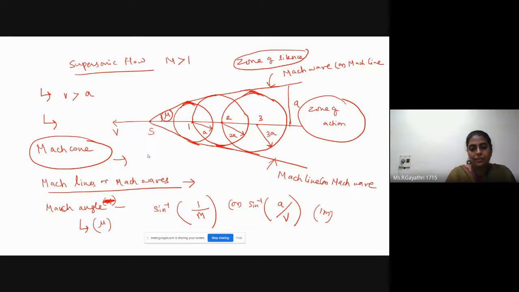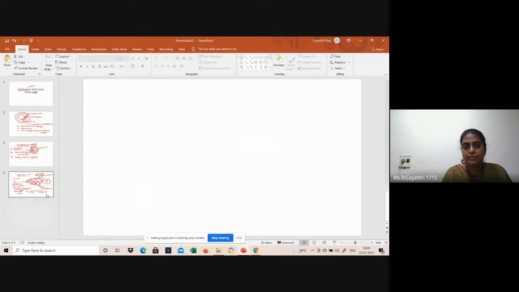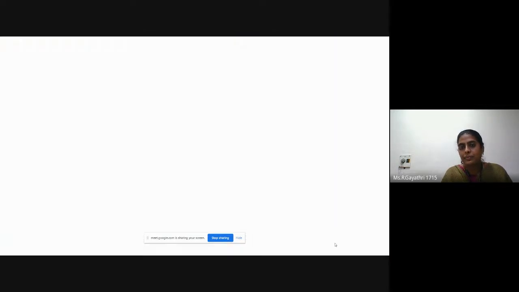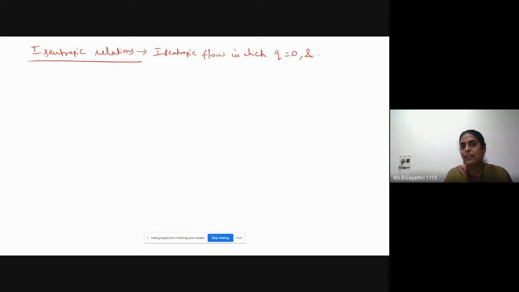Okay, next I would like to introduce the isentropic relation. It is applicable to isentropic flow, in which heat transfer is zero, and we can't see any irreversible effect because of friction, thermal conduction, and mass diffusion.